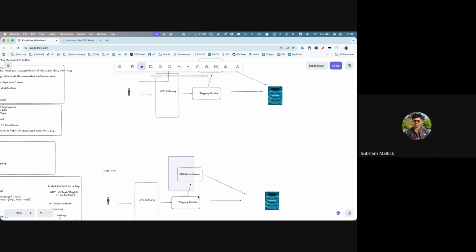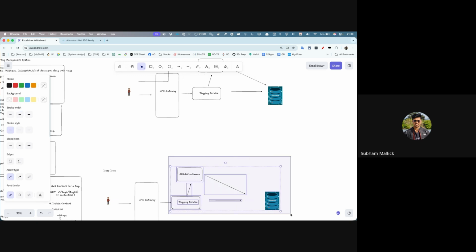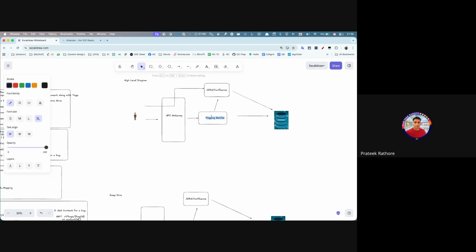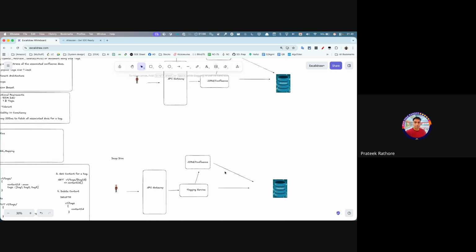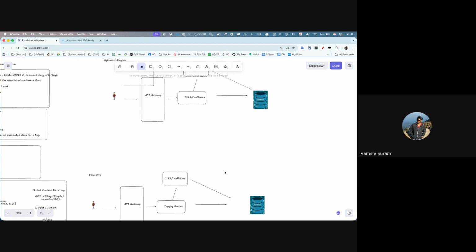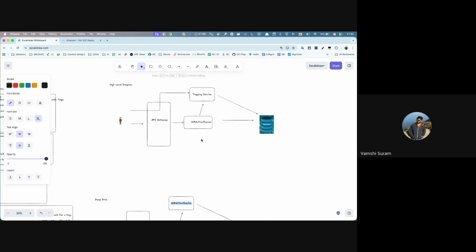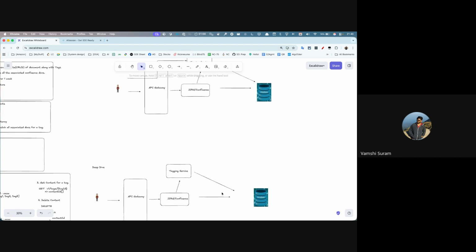Or do you think Jira or Confluence are the tenants here and they would be calling our tagging service, isn't it? No, no. What is happening here is, probably we can correct this. It could be possible that during migrations or anything like that, the tags could be created manually. What if you are onboarding your tags to Jira?